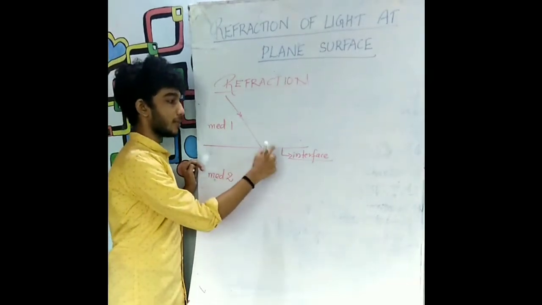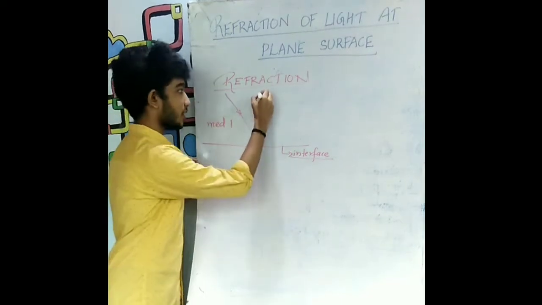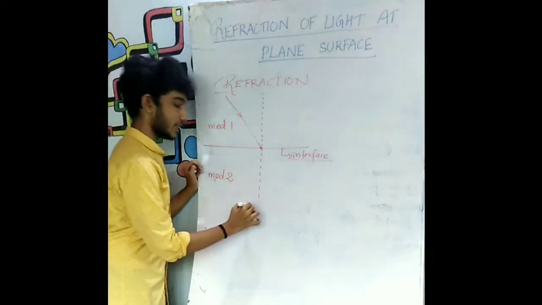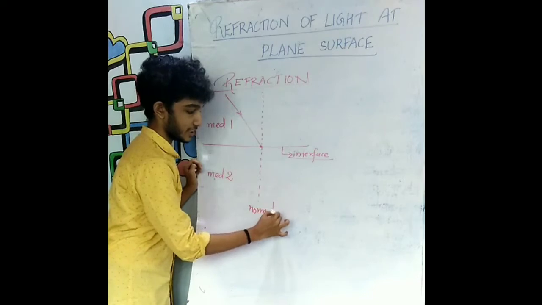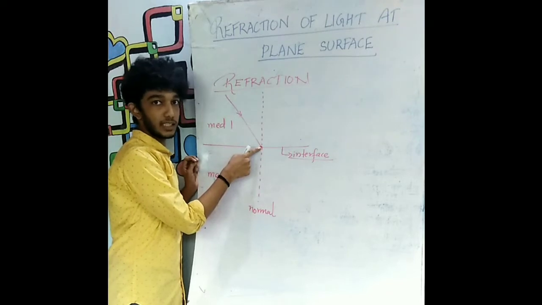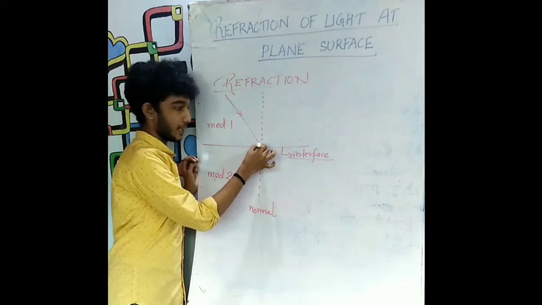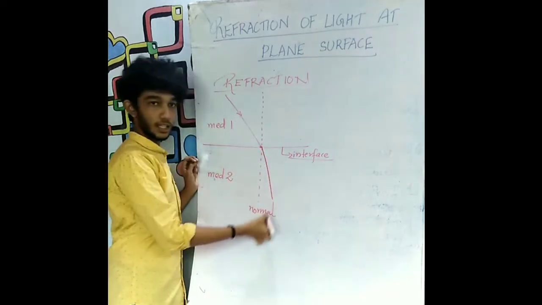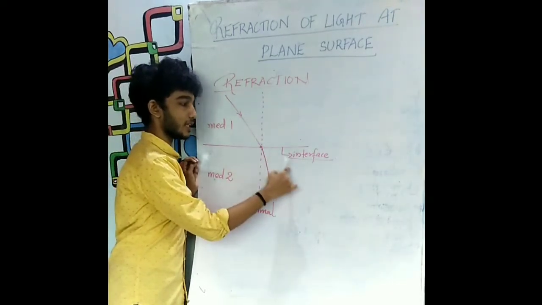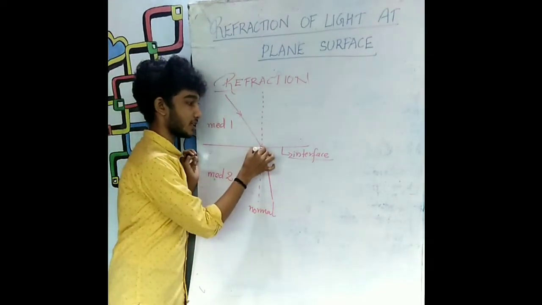Now let us draw a normal at the point of incidence to the interface. We draw a perpendicular to the interface, which creates a 90-degree angle. This is the normal to the interface at the point of incidence. Now at this point, the phenomenon of refraction takes place whereby the light ray gets bent. Either the bending can be towards the normal, this is situation 1, or else the bending can be away from the normal. Understood? Actually, how would it have gone if refraction had not taken place?